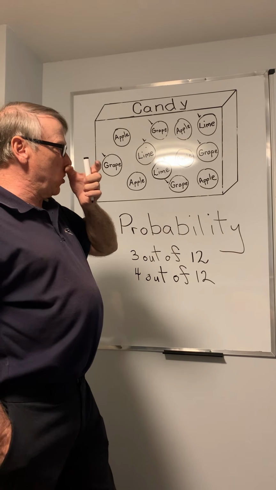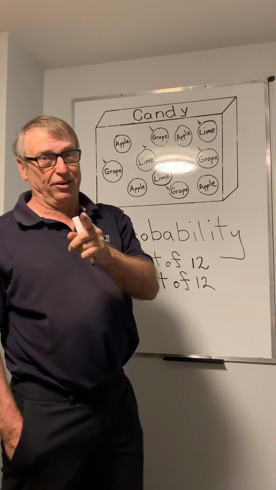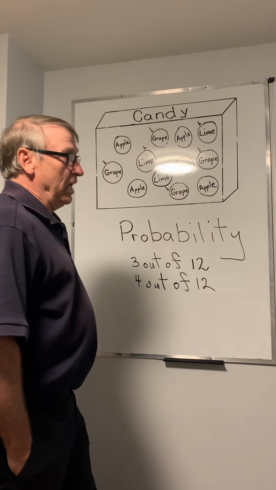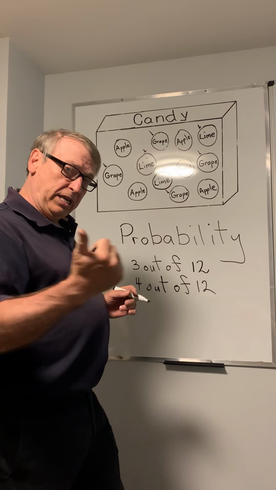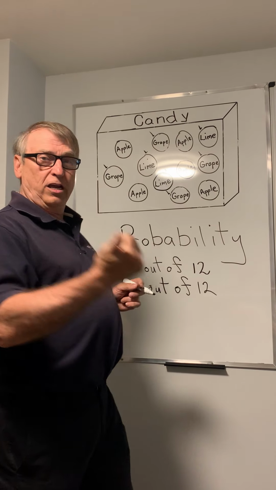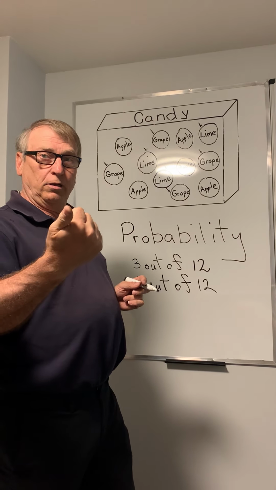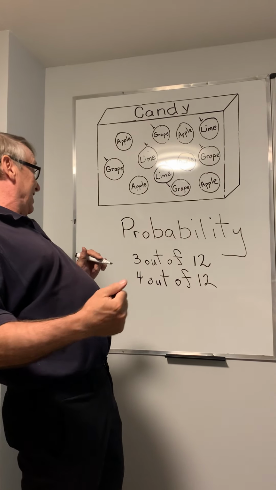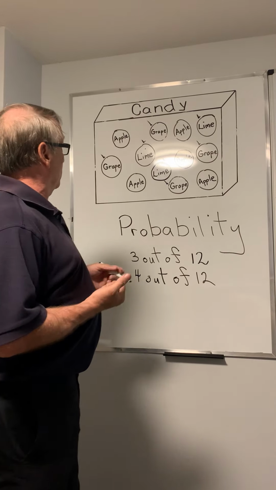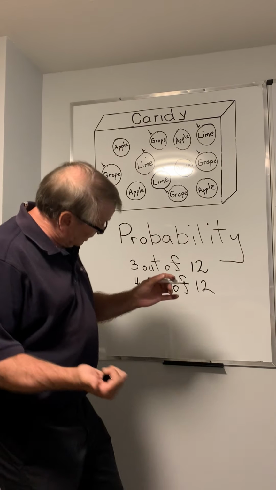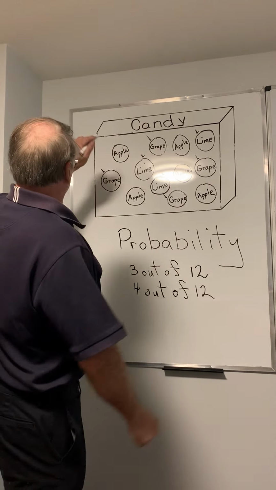And how about my favorite flavor candy, apple? How about this one for Brody? Brody, can you tell me what would be the chance of picking an apple? Oh my goodness, that was fast. He said there are 5 apples up there, so the chance of picking it would be 5 out of 12. Let's see if he's right.